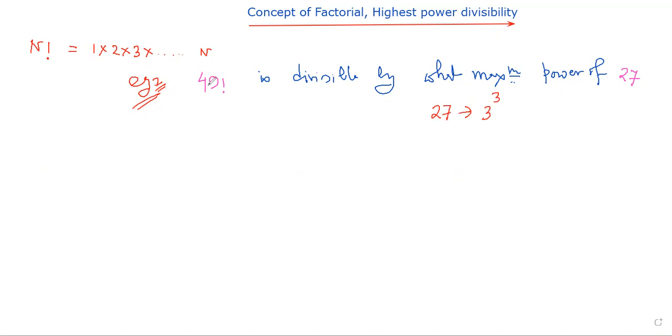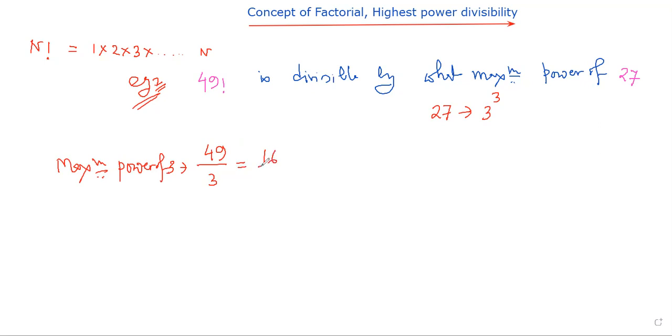So 49 factorial is divisible by which maximum power of 3 cube, that I need to know. So as far as the process we have learned, what should I do? I will go on dividing 49 by 3 to get the maximum power of 3 by which 49 factorial is divisible.